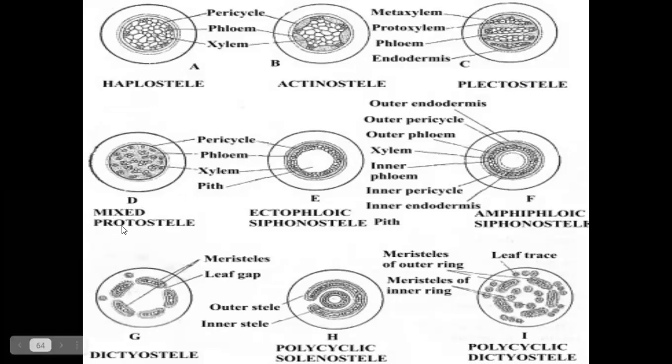And the fourth one is mixed protostele, where xylem and phloem tissues are arranged in a mixed manner in the stele. So we call it mixed protostele. And the second example is siphonostele.